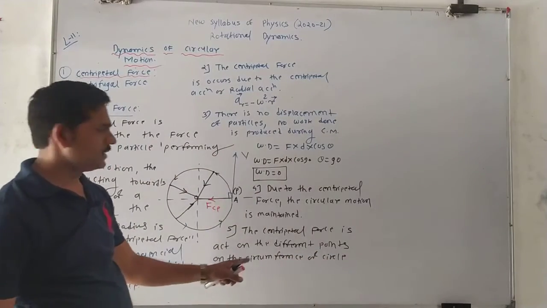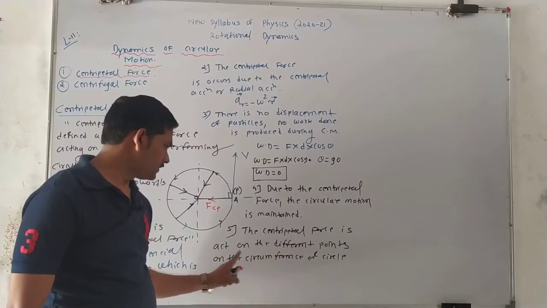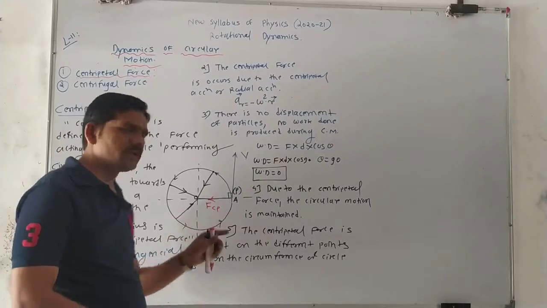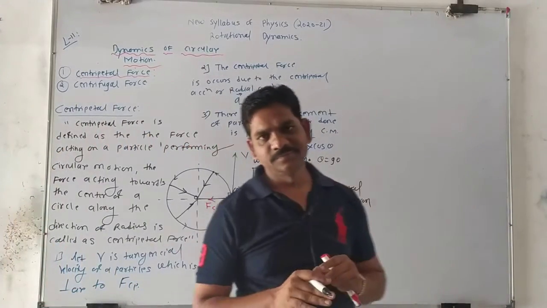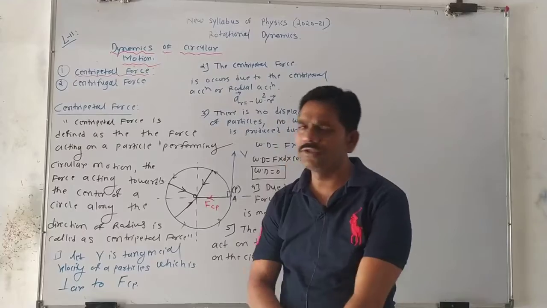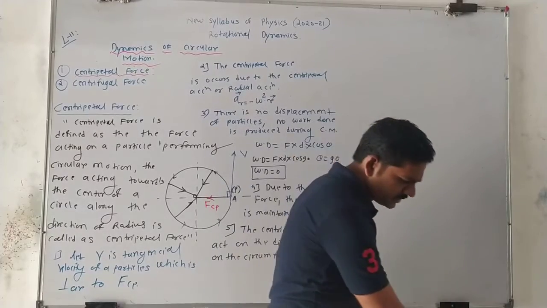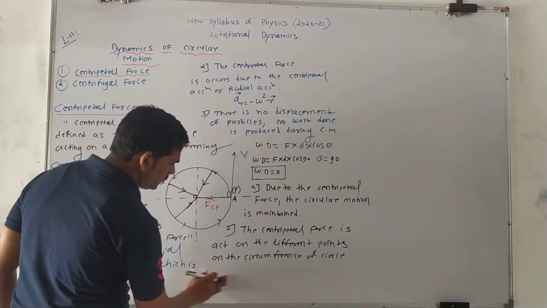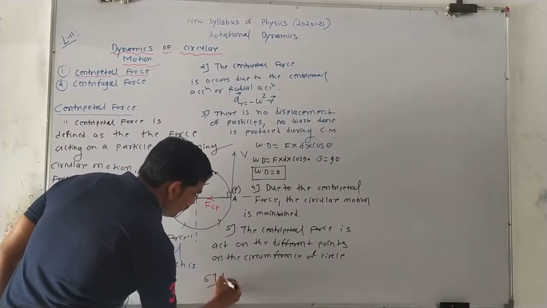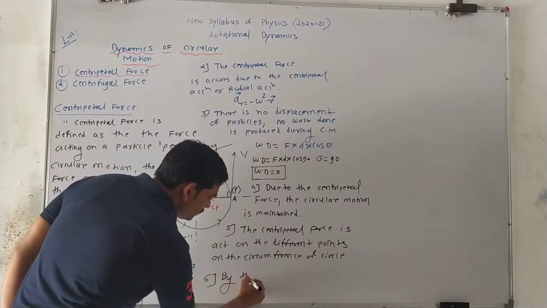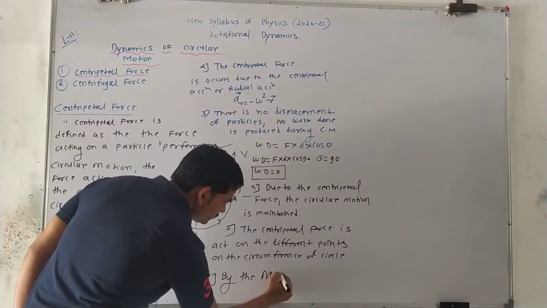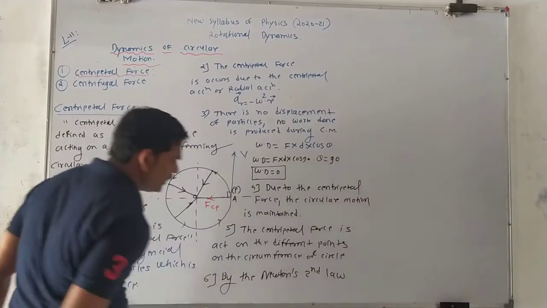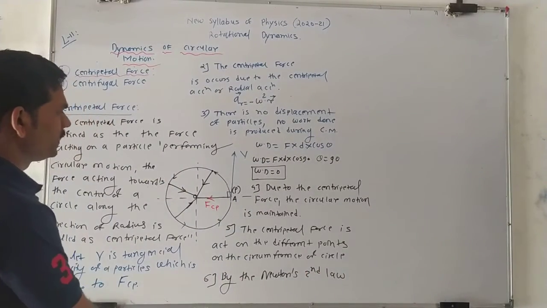What do we understand? The centripetal force acts on different points on the circumference of a circle, toward the center. Then, boys, we solve one simple numerical here. What is the numerical, if you consider, by Newton's second law? A simple derivation using a simple formula.